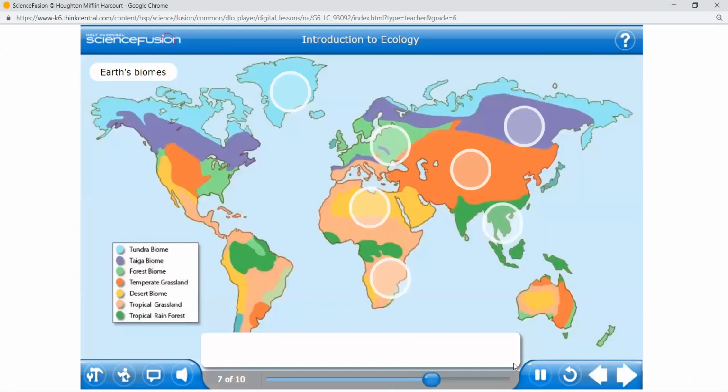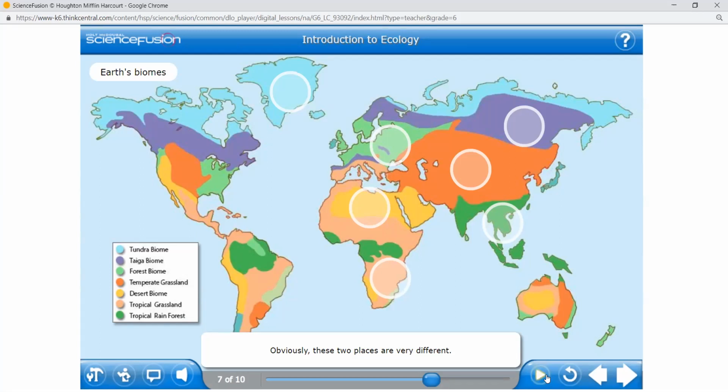Not all ecosystems are the same. Some living things are found in deserts and others are found in rainforests. See, do you see here? The tundra is light blue color, taiga is purple color. They are showing which area has what kind of biomes. Very interesting. I think I can even continue, but just watch the video, and then we'll continue tomorrow.